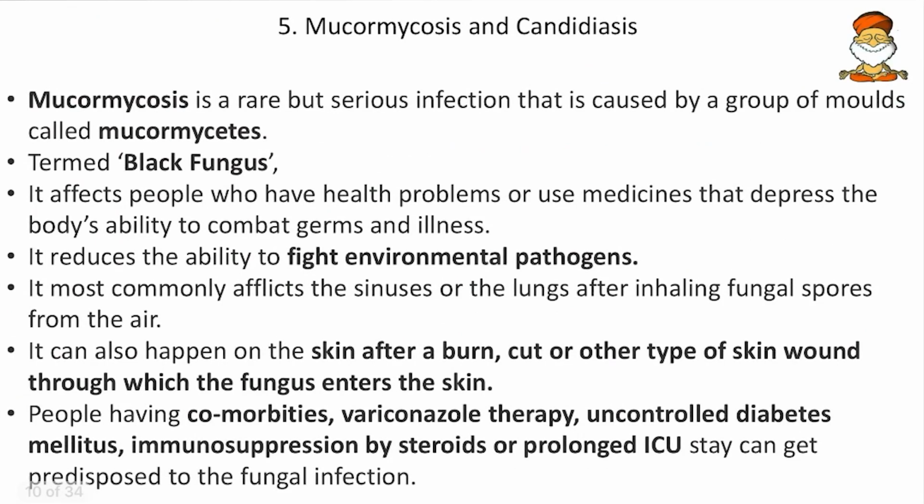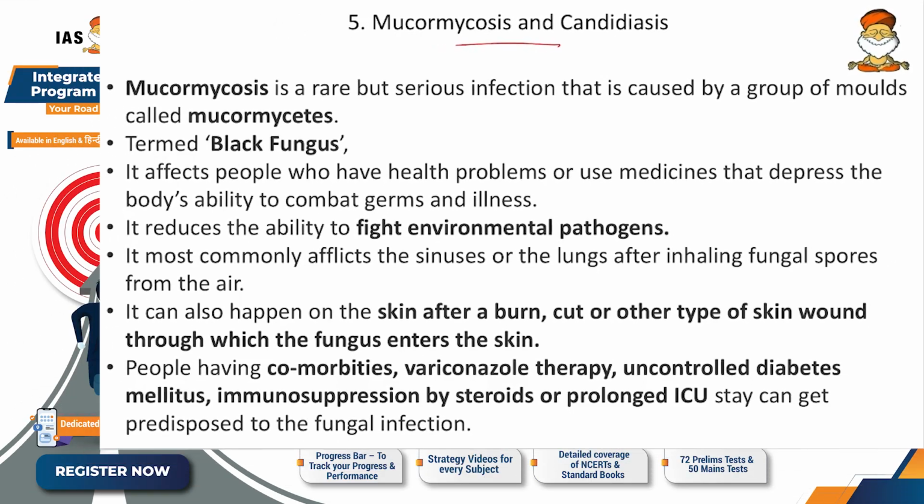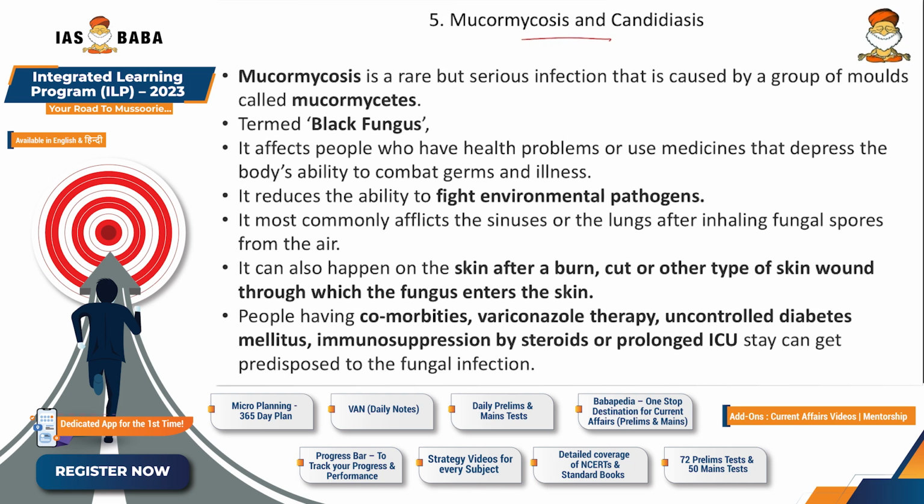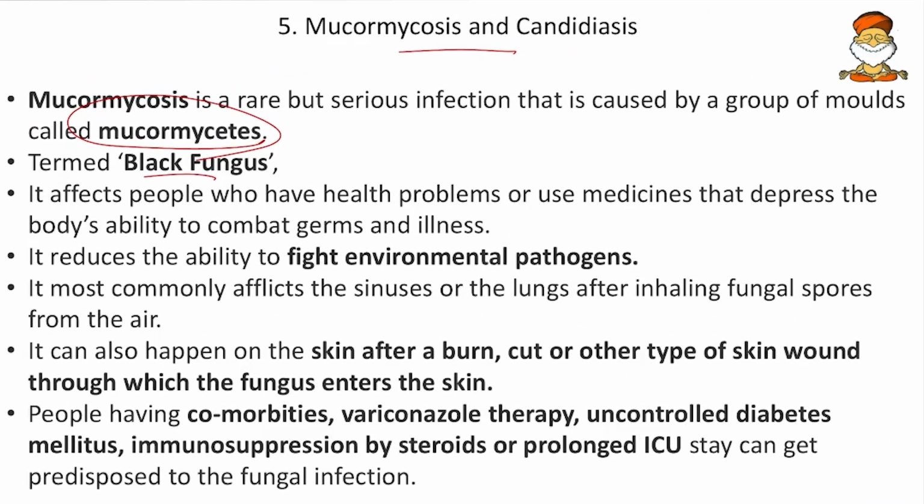And then come to the next, Mucormycosis and Candidiasis. So we know the black fungus and white fungus diseases, the same which happened after the COVID-19 pandemic, we are discussing. Mucormycosis is a rare but serious infection caused by a group of molds called the Mucormycetes. It is a fungal disease termed black fungus, and it affects people who have health problems or use medicines that depress the body's ability to combat germs and illness. So those whose immunity is suppressed due to some medicines are most vulnerable to mucormycosis.